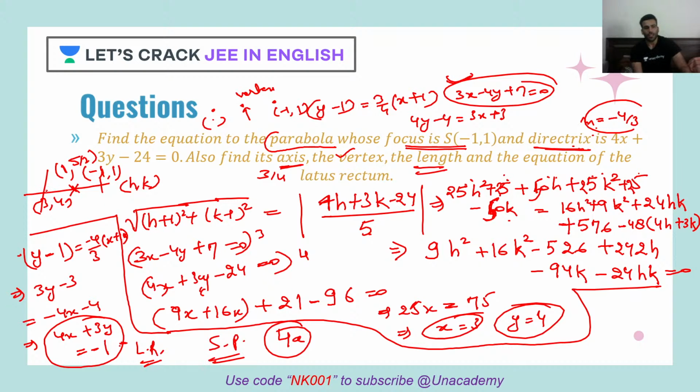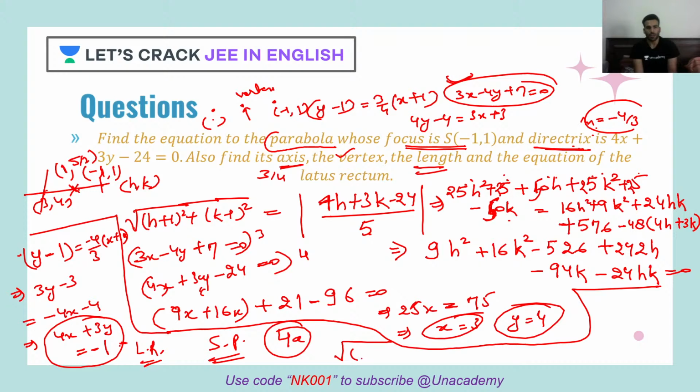A is the distance between the vertex and focus, or you can say the perpendicular distance between vertex and directrix. Luckily, since we know the focus and the directrix intersection point, we can just calculate this distance and divide it by 2. That will be our a. So let's calculate the distance.